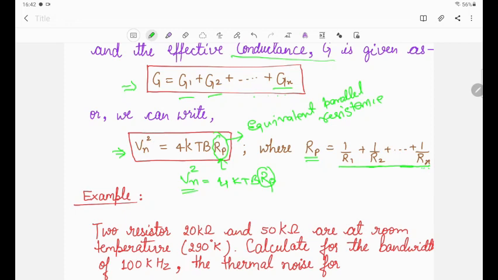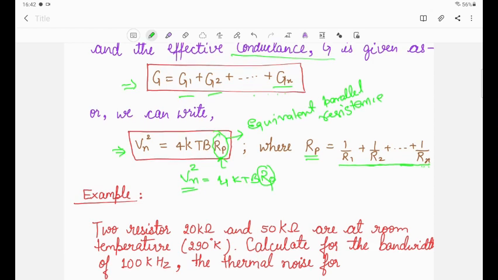For the example, we calculate how to find the equivalent noise voltage for the different resistance arrangements, either in series, in parallel, or individual. For an individual resistance we can calculate the voltage.